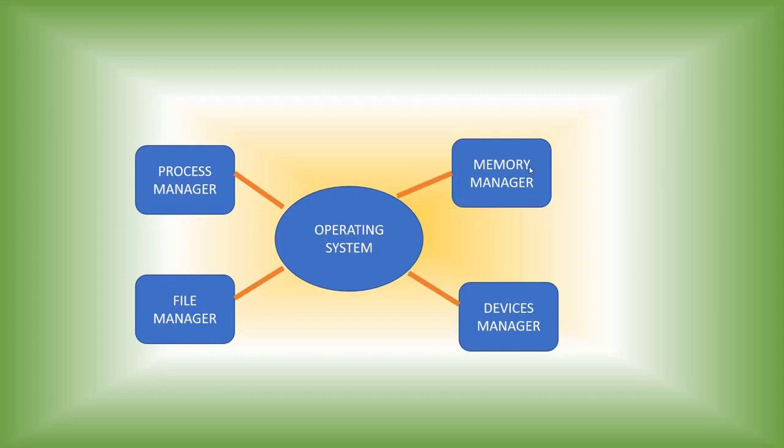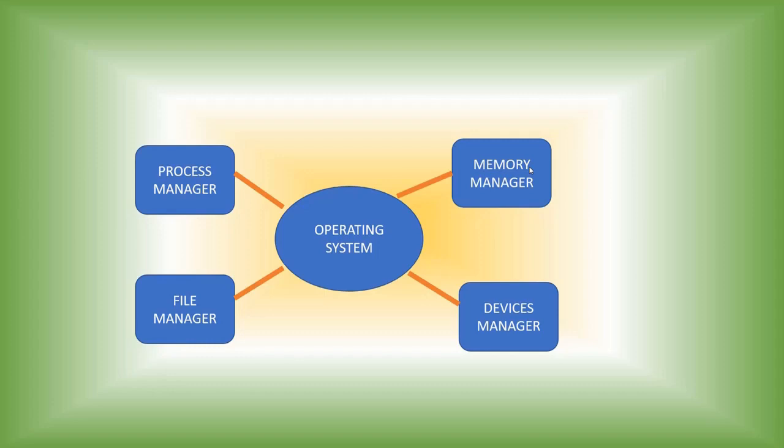What is the duty of the process manager? The process manager allocates the CPU to different processes or programs. When to allocate and for how many minutes it must be allocated is decided by the process manager.